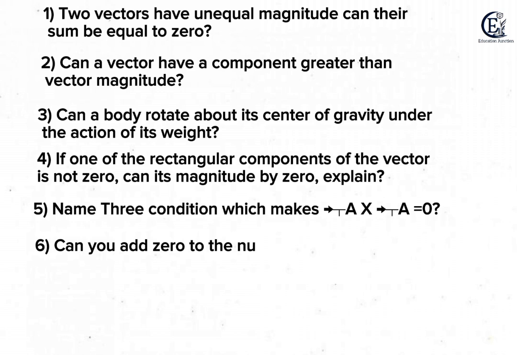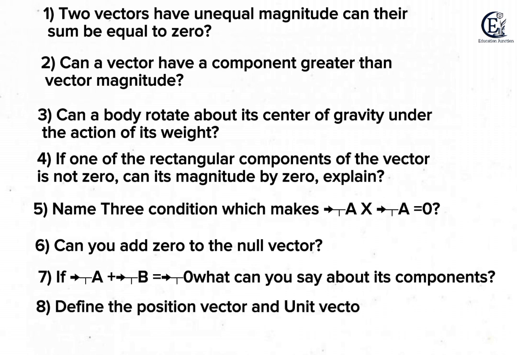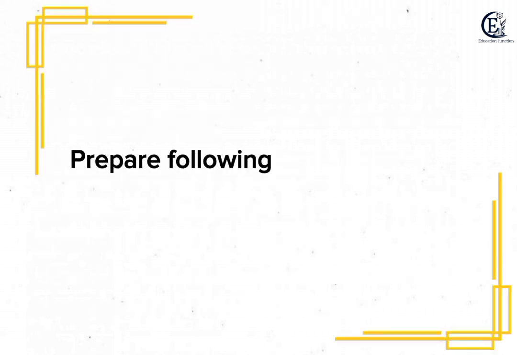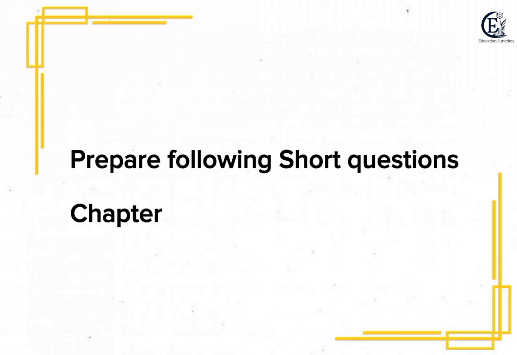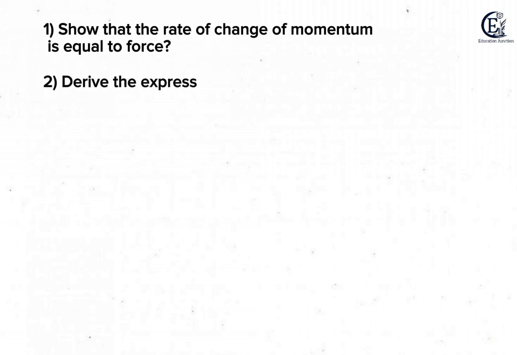Question number 4 is if one of the rectangular components of the vector is not 0, can its magnitude be 0? Explain it. Question number 5 is name three conditions that make Ax is equal to A is equal to 0. Question number 6 is can you add 0 to the null vector? Question number 7 is if A vector plus B vector is equal to 0, what can you say about its component? Question number 8 is define the position vector and unit vector.